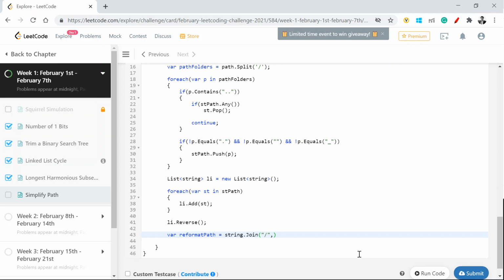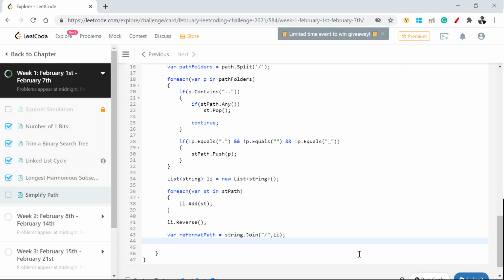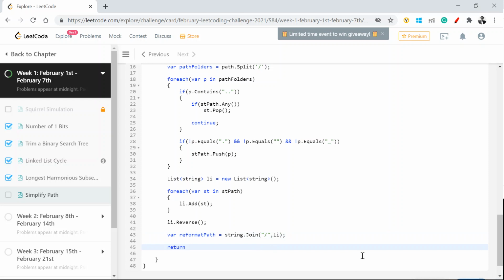So this will be li, right? And in case there may be chances that I might not have anything, or I need to always have a root folder which will be backslash. So I'll do a backslash and I'll just do reformat path. I hope I'm giving the right naming conventions.